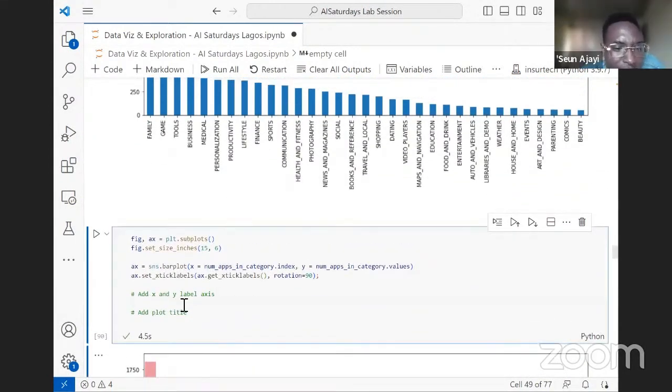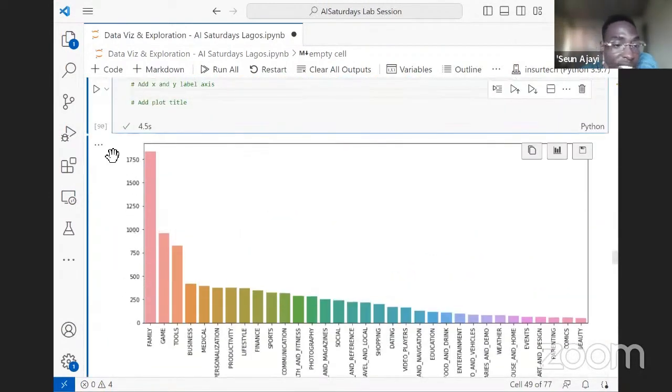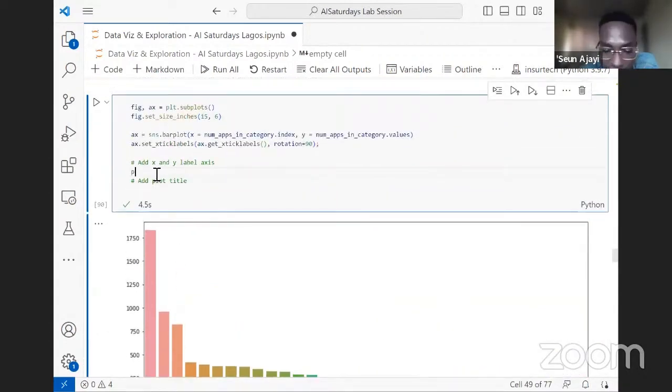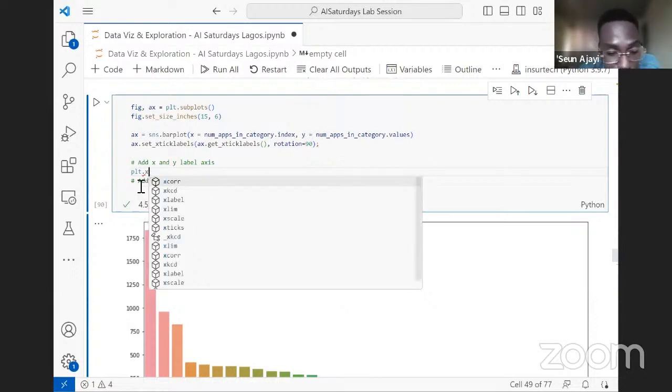Another thing we can do here is we can now start adding axis labels. We know this axis represents the categories. We know this axis represents the number of apps. So we can start adding axis labels by using matplotlib. The beauty of matplotlib is there's this integration between matplotlib and Seaborn, where you can make the plot using Seaborn, then use matplotlib to add some designs, maybe increase the size, maybe add a title and axis labels. So there's this integration between Seaborn and matplotlib that helps us do our job beautifully and interestingly.